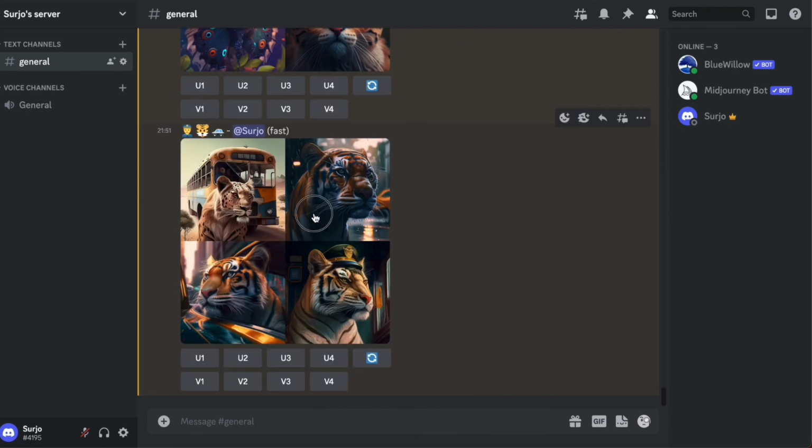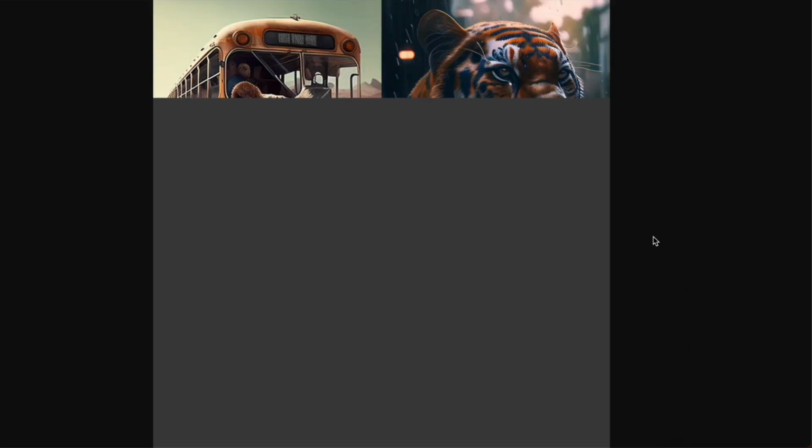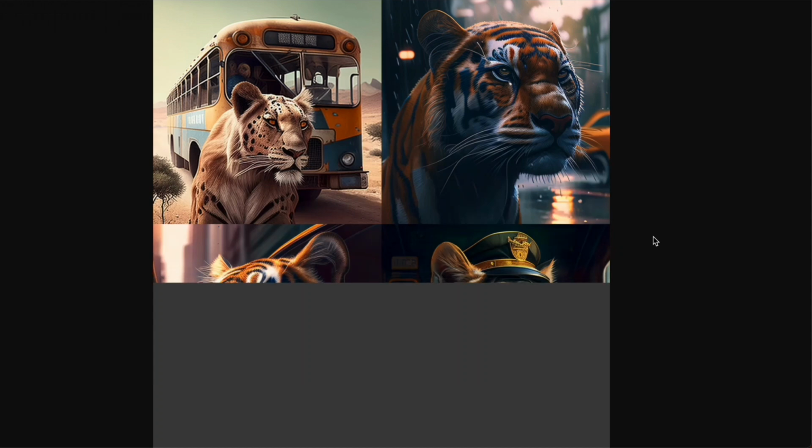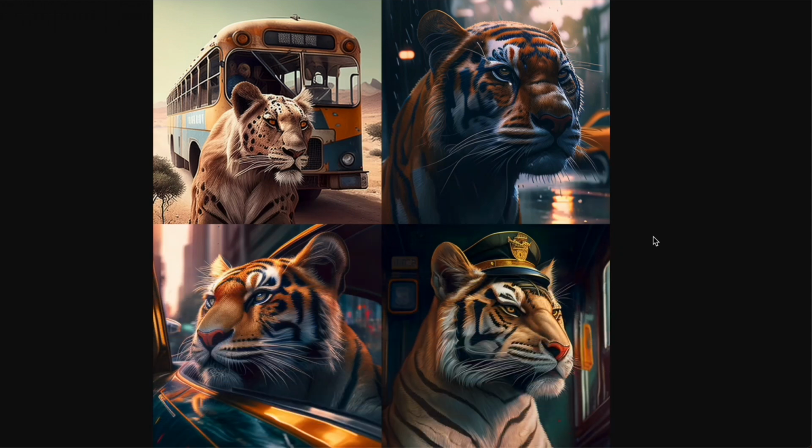So here we go. This was not so good, but it's okay. Like the tiger is wearing the policeman cap. The car is missing, or maybe it's inside the car. So this was the one. It's okay. Without using a single word, you're getting that much creative.